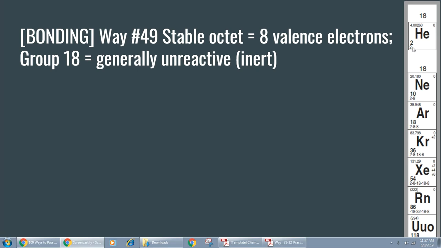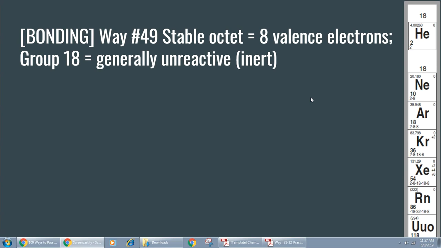Note that in energy, the first energy level, which is represented by this first digit, the maximum you can fit is 2. But beyond that, every atom is happy when it has 8 valence electrons. We call that a stable octet. For that reason, group 18 tends to remain generally unreactive. They don't tend to react with other atoms and therefore are chemically inactive, or what's called inert.